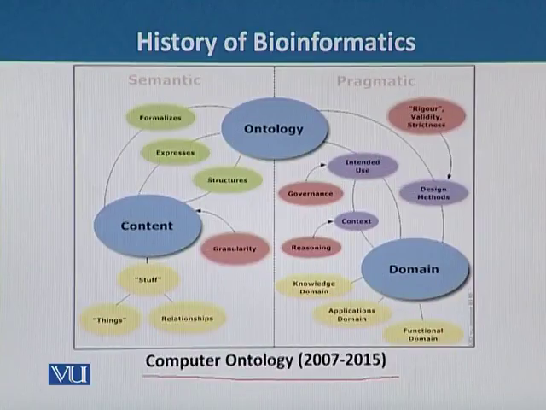Because bioinformatics is related to computer science, we can see that from 2007 to 2015, computer ontology has excelled a lot, and it was developed at a very rapid pace in the last few years, which helped in the development of algorithms and databases.